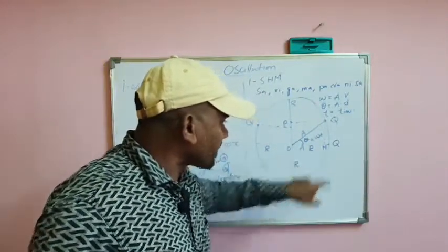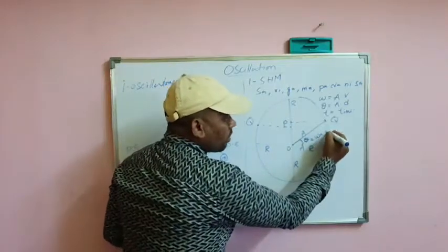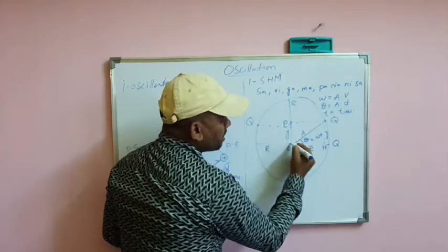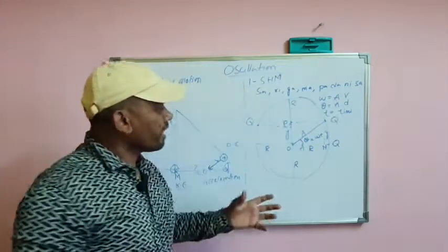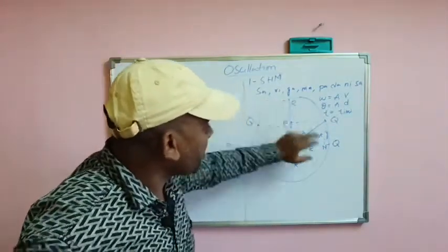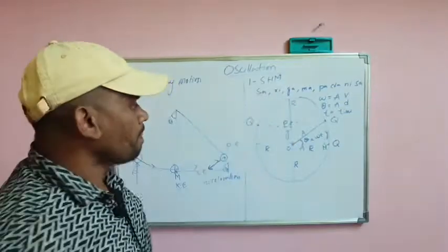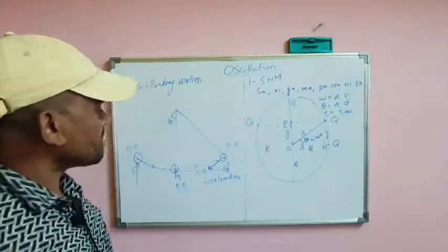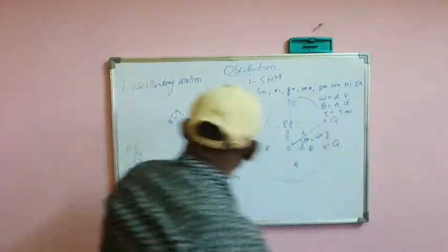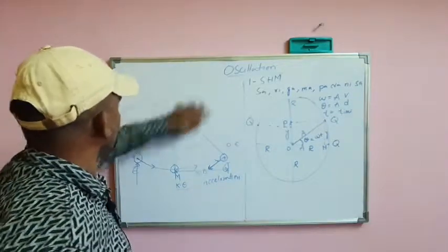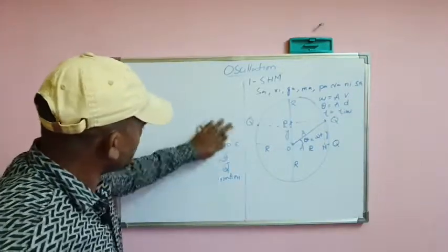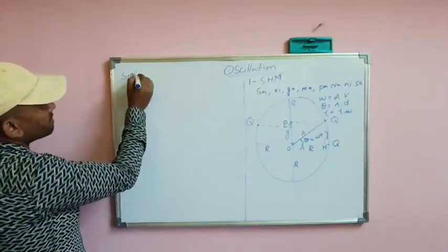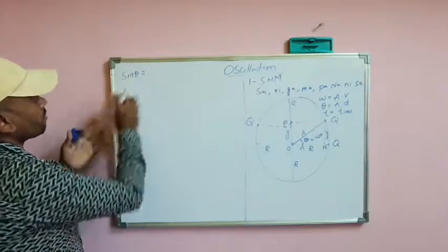Now we are considering this side as Y. If this is Y, this is also Y, from here to here. What is Y? The displacement made by the particle from its mean position. Now we are going to find what sine theta is.